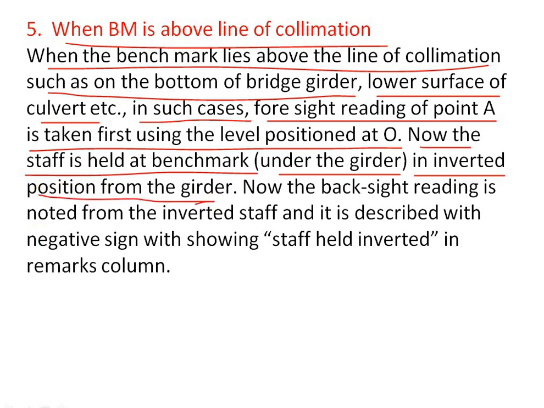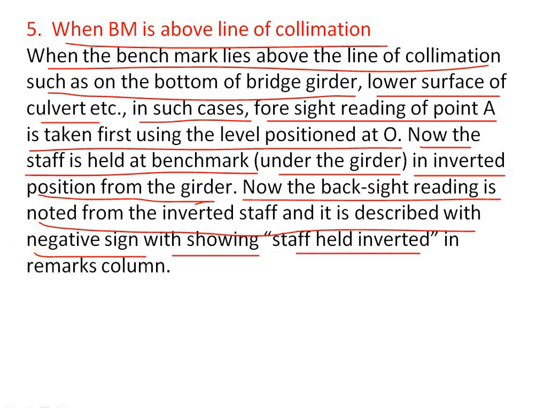Now the backsight reading is noted from the inverted staff and it is described with negative sign, without showing staff held inverted in the remarks column. So this is the process when the benchmark is above line of collimation.